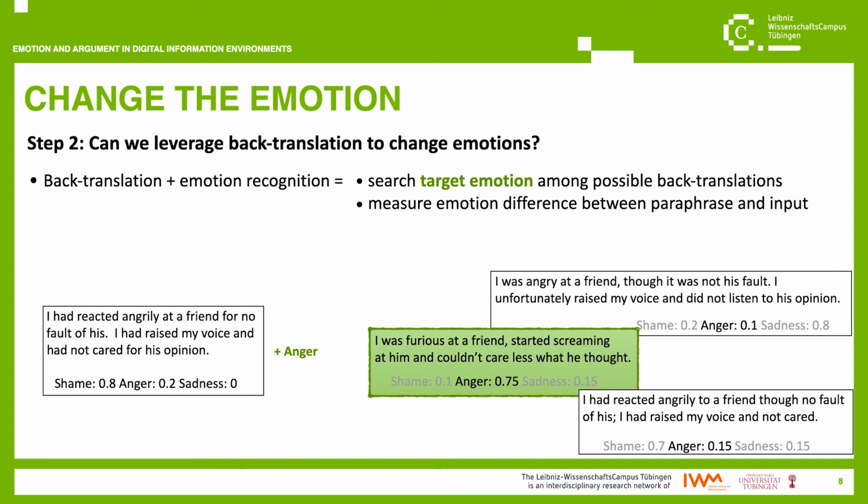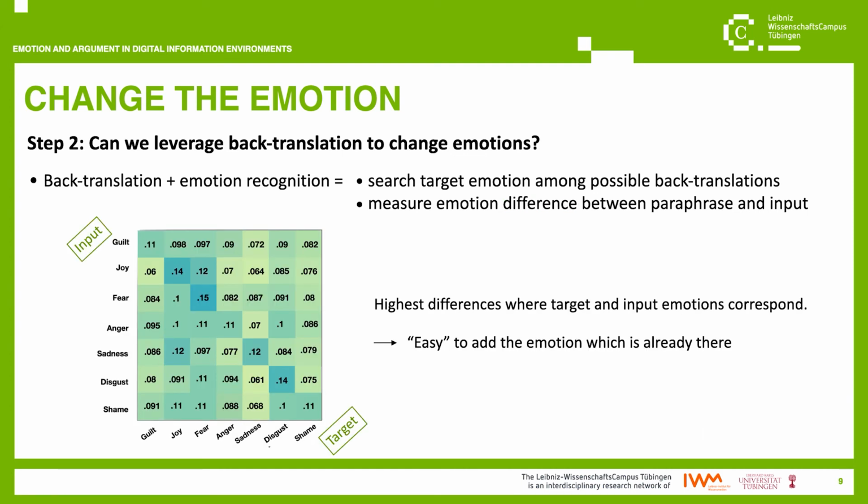Given all these paraphrases, which are associated with different target emotions, I can now measure the difference between these paraphrases and their input text, similar to what I did before. These differences are reported in this heat map. Here, the emotions on the rows are those expressed by the input texts, just like before.